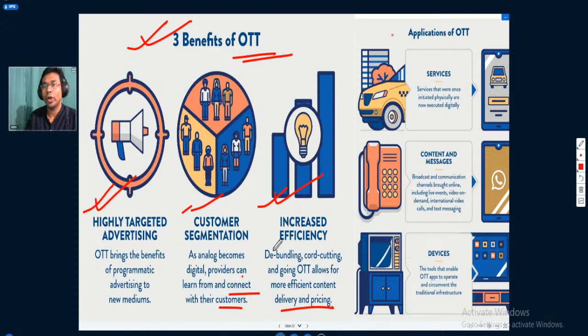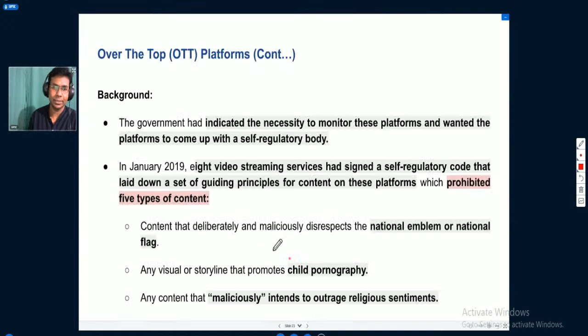If we talk about applications of over the top platforms, they may have different applications, like services that were once initiated physically are now executed digitally. If you use Uber, for example, this is also being provided through a digital medium. Content and messages, and various kinds of devices like computers and mobile devices, can be used for availing over the top services.